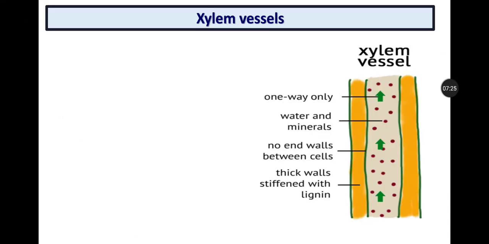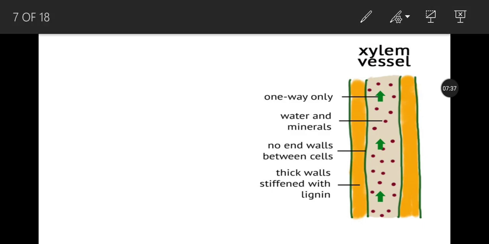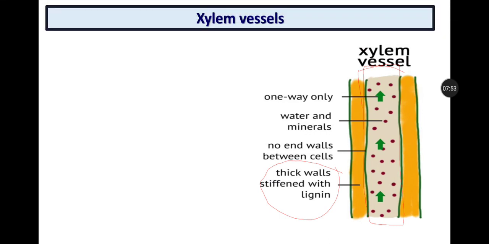So the next one is the xylem vessel cell. So this is one xylem vessel cell. As you can see here, it doesn't have a nucleus, and it doesn't have cytoplasm. It is a hollow structure. The inside is hollow, meaning empty inside. So it has a cell wall at both sides of the cell.